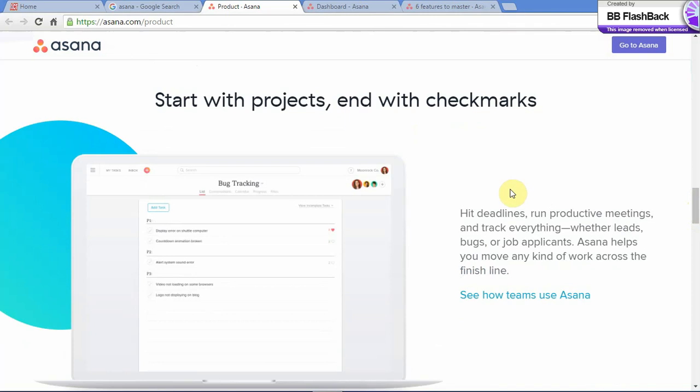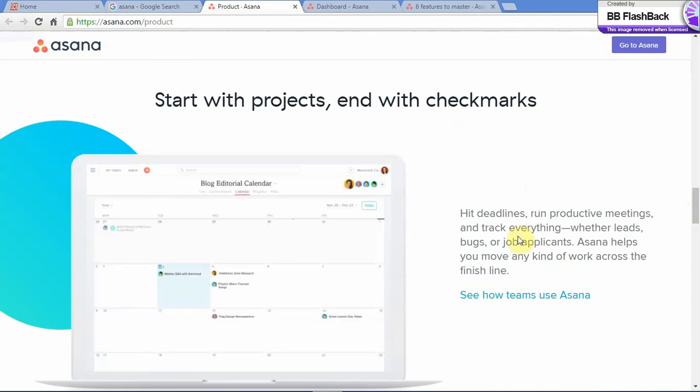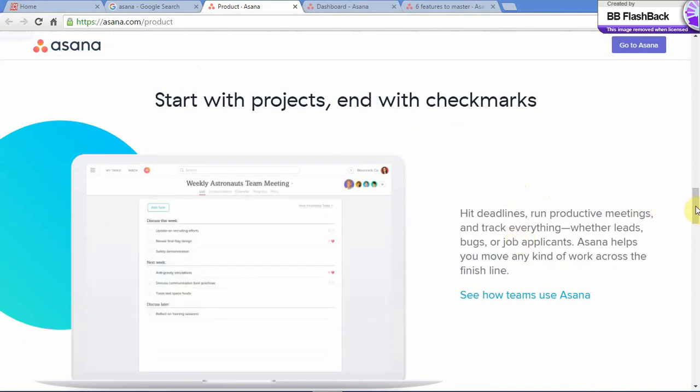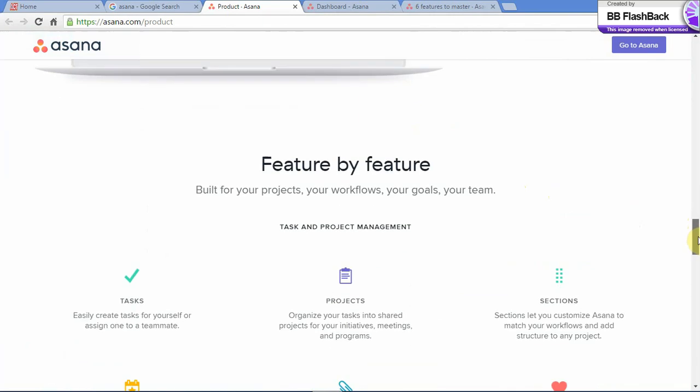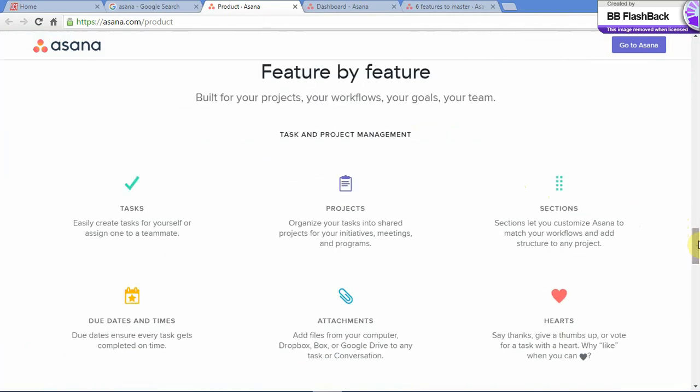And each of your projects has a deadline, and you can check whether the tasks are completed within the deadlines given. The features of Asana are task project management, that is tasks, projects, sections, due dates, times, attachments, and hearts. Attachments are basically any files that you can attach from your computer, Dropbox, Google, or any other conversations. Hearts are used to like any task, subtask, or any comment.